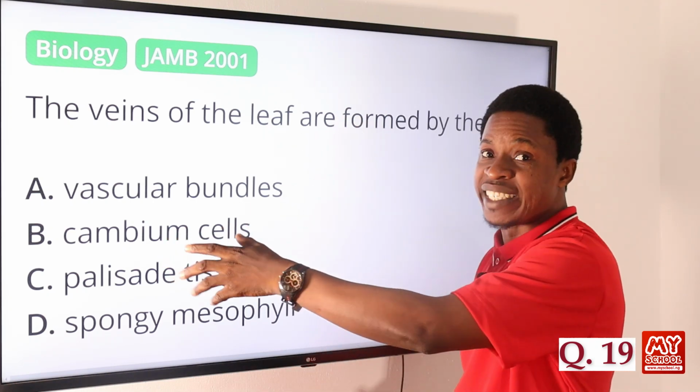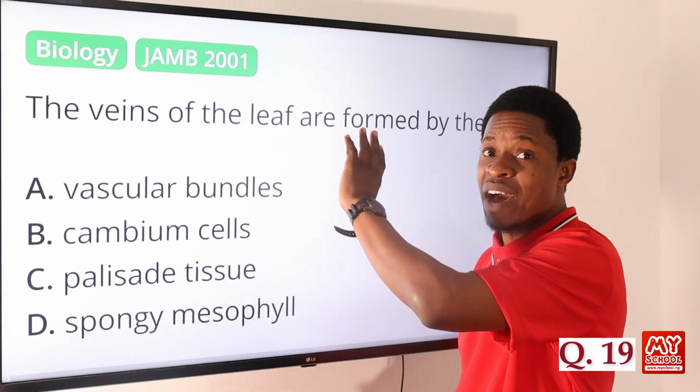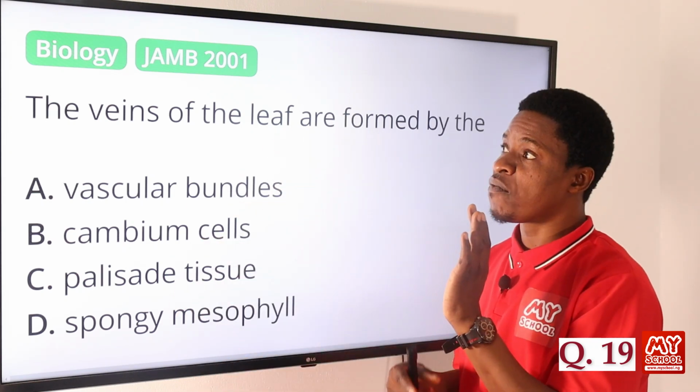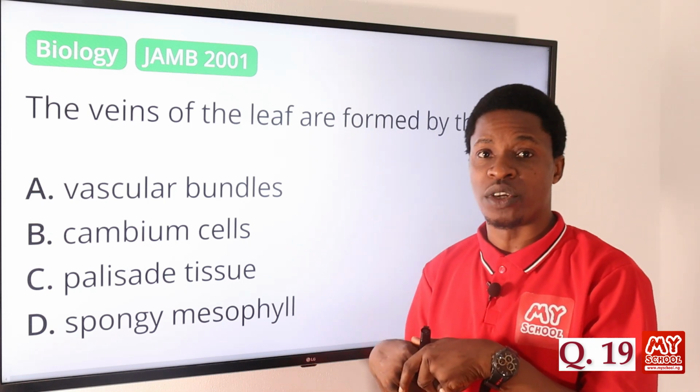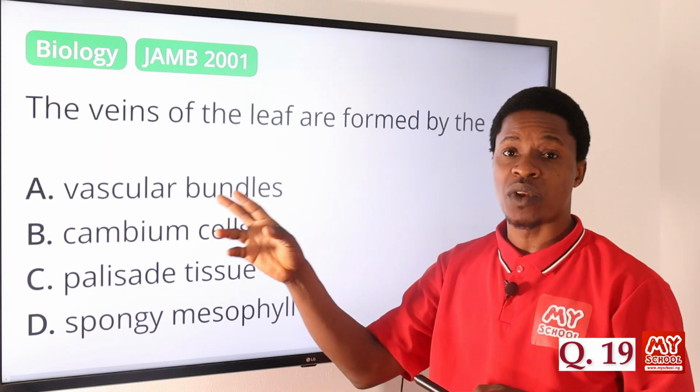So that cambium does that, and it helps in maintaining the cells that we have in the leaf. But we are talking about the vein of the leaf. How are they formed? Where are they formed? It is formed by what? Usually it is the vascular bundles.